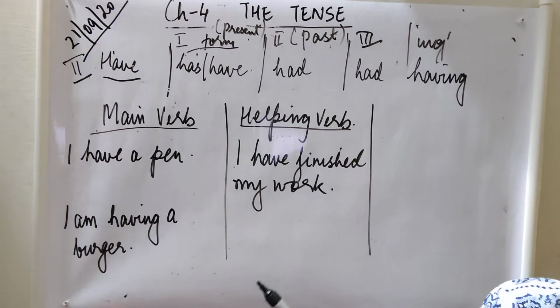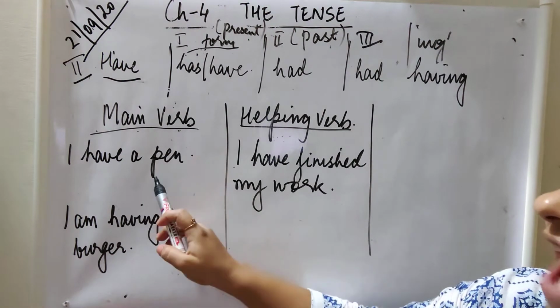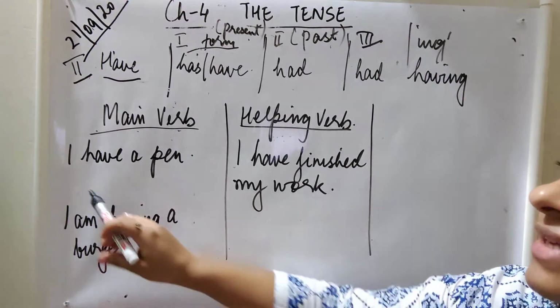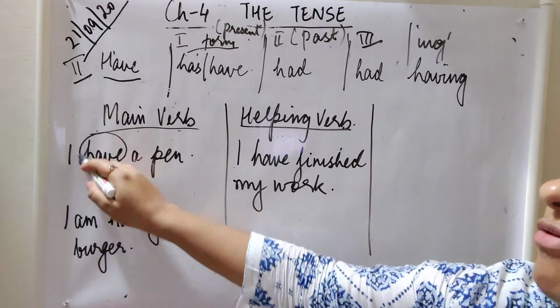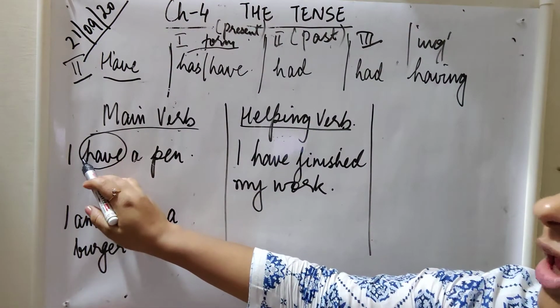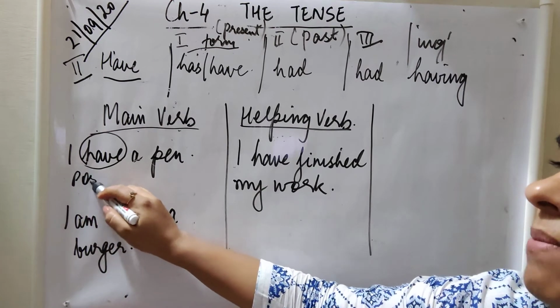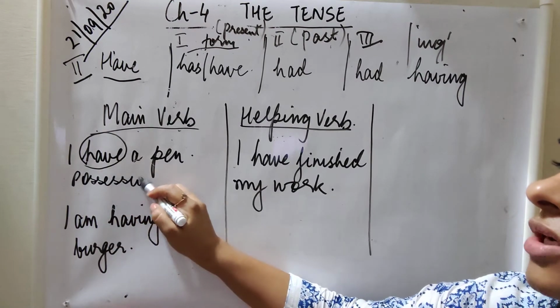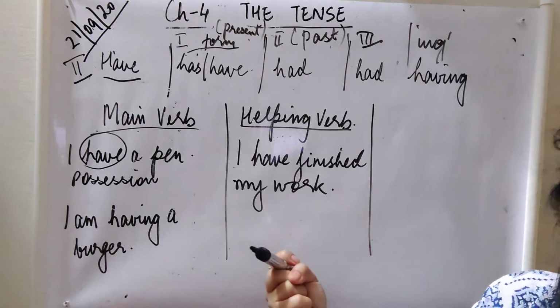Okay, in English grammar, children, when we are taking have as a main verb. For example, I have a pen. Now here, the main verb is have. Okay, and in this sentence, have is showing some kind of possession. Okay, meaning that you own something.